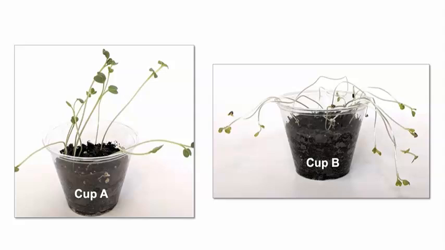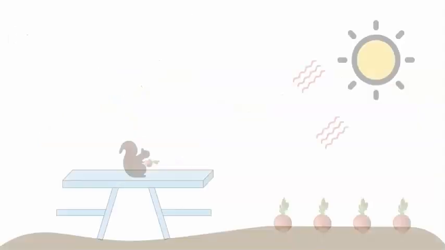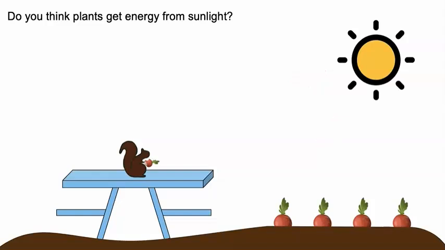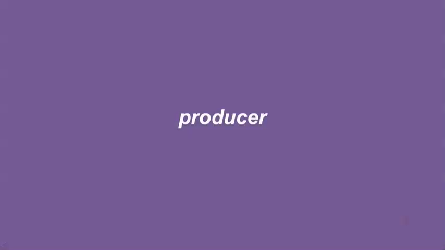We know plants get matter from water and air, so how does sunlight help plants grow? Well, light is an indicator of energy. Do you think plants get energy from sunlight? Plants are a source of matter and energy for animals that eat them. They must get that energy from somewhere. Because of what we saw in our investigation, I think plants must get energy from sunlight. Plants are producers. A producer is an organism that makes its own food. A radish plant is a producer.